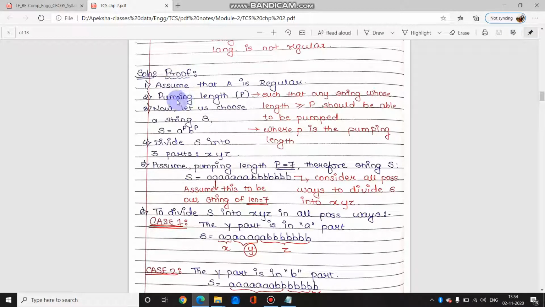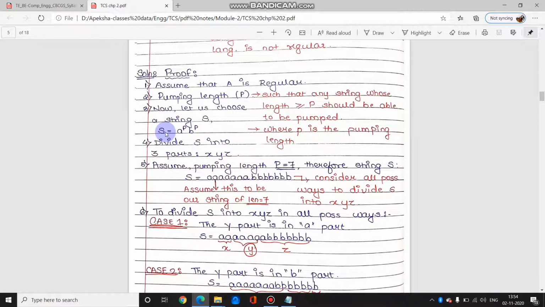So after the first step, it says if we assume A is regular, then the language A will have a pumping length p such that any string whose length is greater than or equal to p should be able to be pumped. Pumped matlab it should be able to divide or create a string. So यहाँ पे हमने pumping length p लिया है.